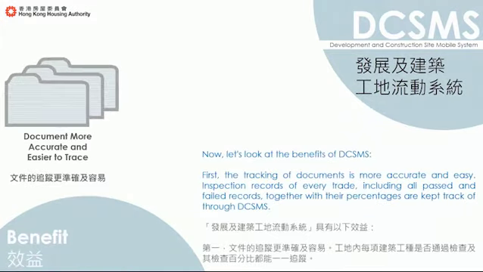Now let's look at the benefits of DCSMS. First, the tracking of documents is more accurate and easy. Inspection records of every trade, including all past and failed records, together with their percentages, are kept track of through DCSMS.